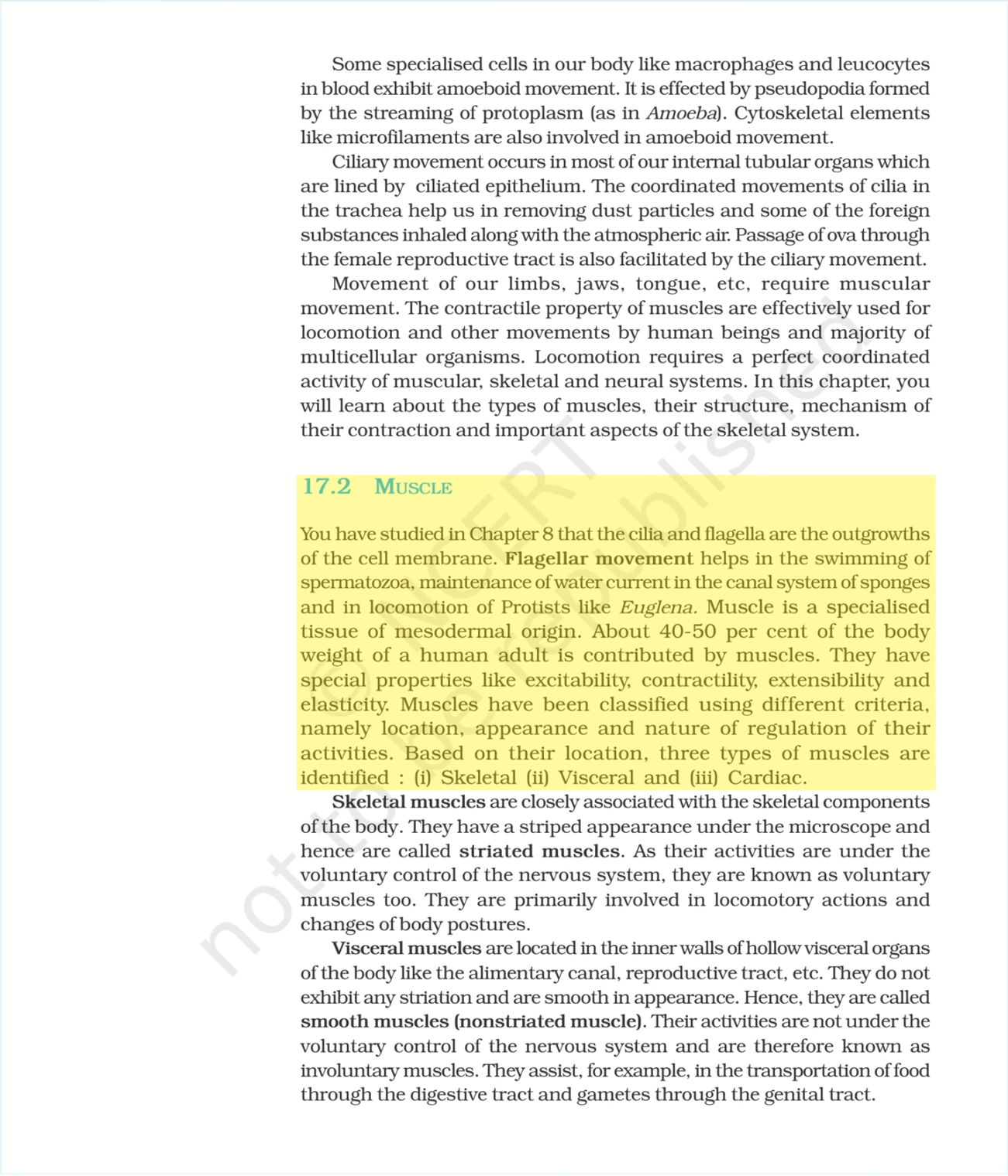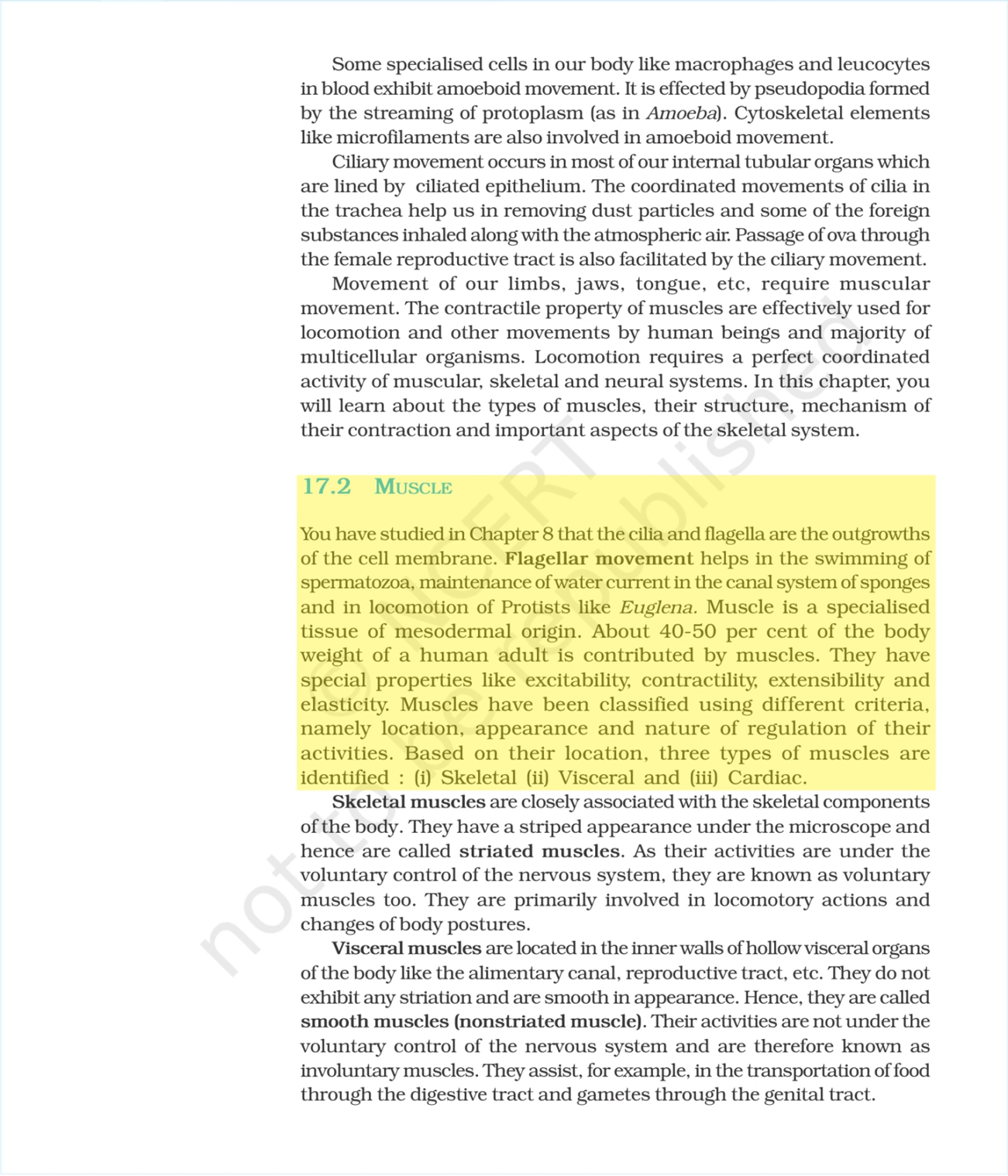17.2 MUSCLE. You have studied in Chapter 8 that the cilia and flagella are the outgrowths of the cell membrane. Flagellar movement helps in the swimming of spermatozoa, maintenance of water current in the canal system of sponges and in locomotion of protists like euglena. Muscle is a specialized tissue of mesodermal origin. About 40 to 50% of the body weight of a human adult is contributed by muscles. They have special properties like excitability, contractility, extensibility, and elasticity.